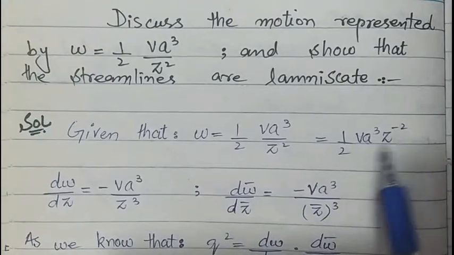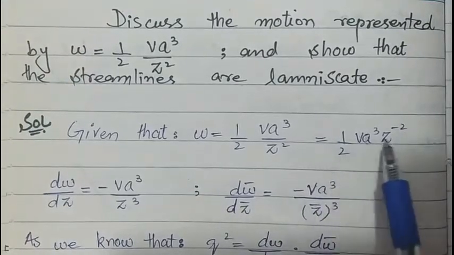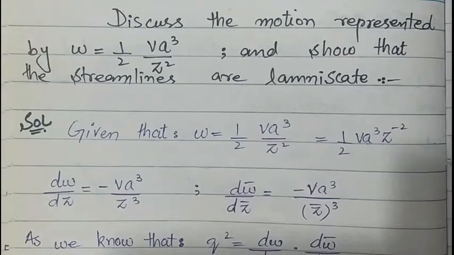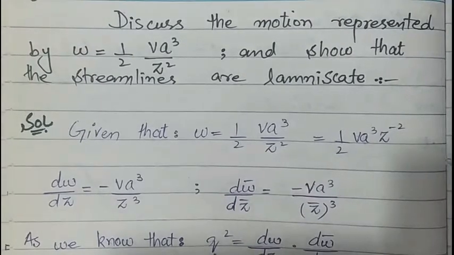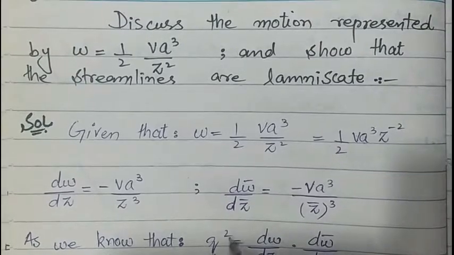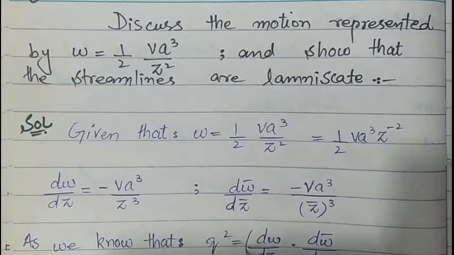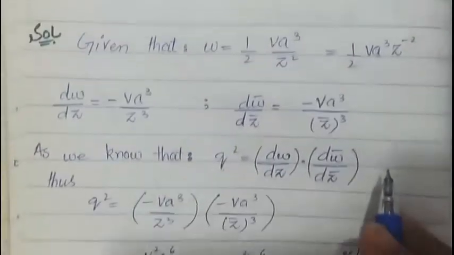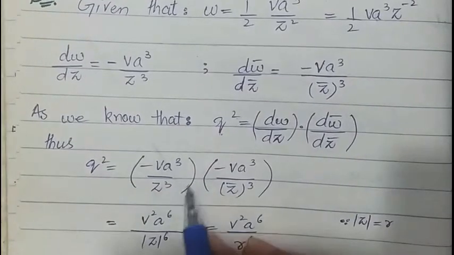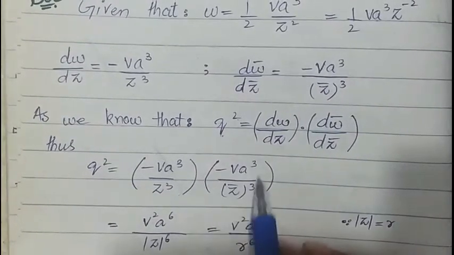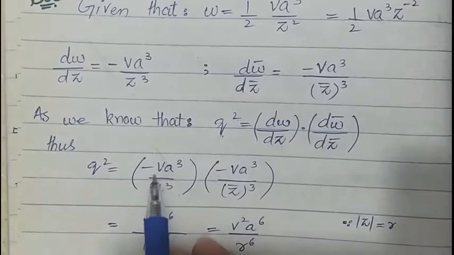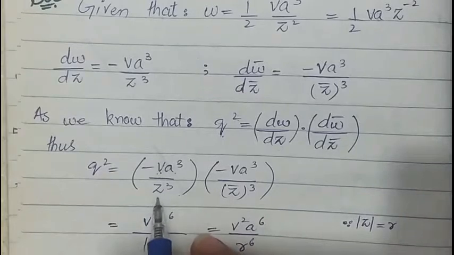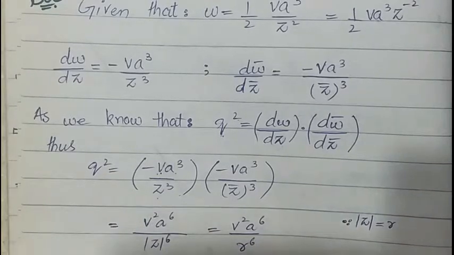With respect to z, we apply the power rule here, and its conjugate will be written with a bar on z³. As we know, speed squared is equal to dw/dz into the conjugate of dw/dz. So we put the values here. This is the value of dw/dz and this is the conjugate of the derivative. When we multiply these two terms, we get v²a⁶ over |z³|².